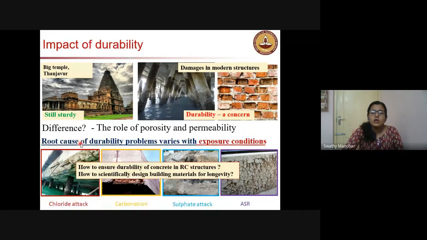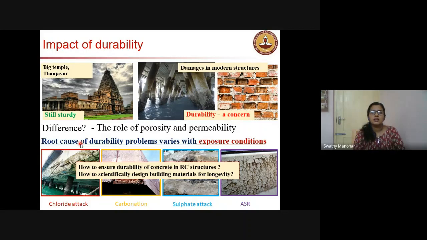Okay, so in this presentation, I am trying to address these two questions. How to ensure durability of concrete and RC structures? How can we make sure that our structure is not going to have these problems for the next 50 years, or whatever the service life of this particular structure is? How to scientifically design building materials for longevity? How can we take it into account during the design stage itself?